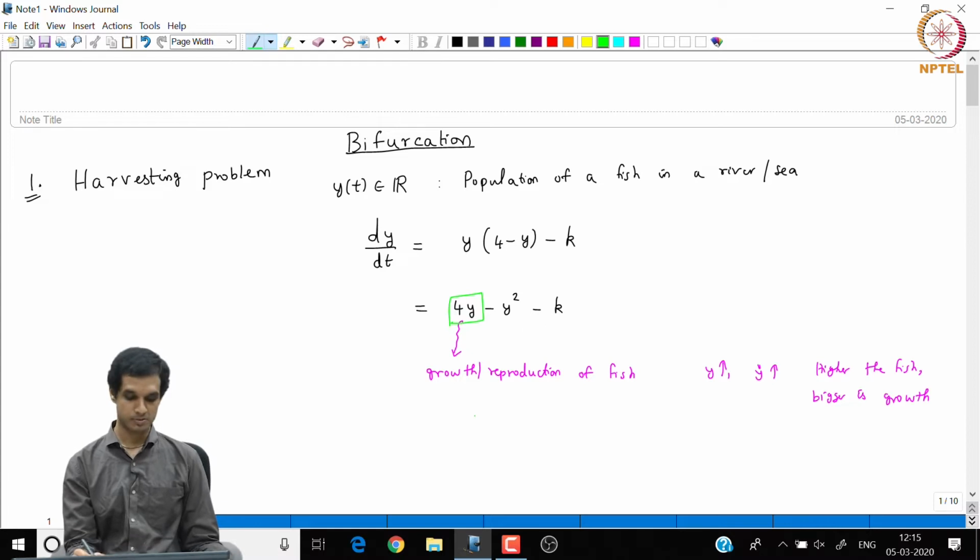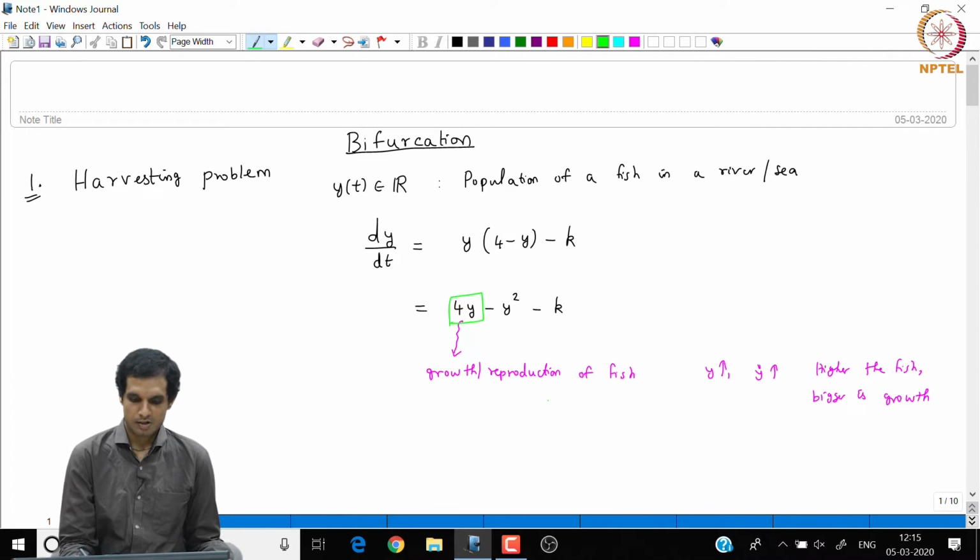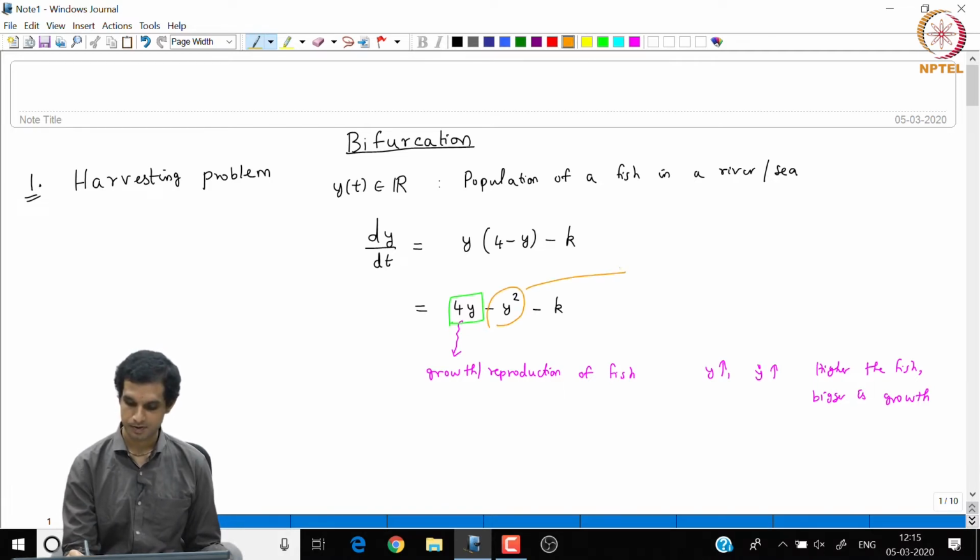So, this 4y captures the growth or reproduction of the fish, but it cannot grow forever, right. As the fish population increases, we cannot keep on growing to infinity, right. There should be another term that reflects competition or space constraint or some other food competition when the population is very high. So, we have another decay term which is minus y square that captures the deaths due to competition or space constraint.